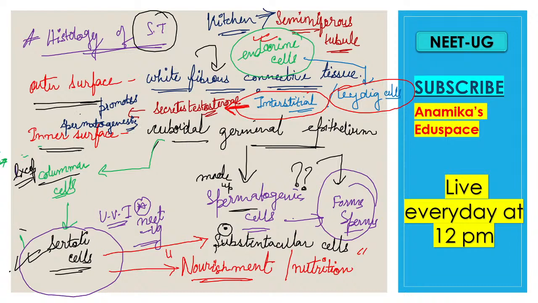It is like in your brain, you have an alarm clock to get up. It is the time when your clock rings and you wake up, right? Similarly, it is the time when the testosterone sends the chemical message to the seminiferous tubules, and then the seminiferous tubules say that now is the time to produce more and more sperms, or it promotes spermatogenesis. So this was the whole histology of the seminiferous tubules.